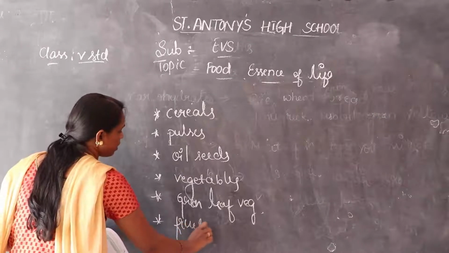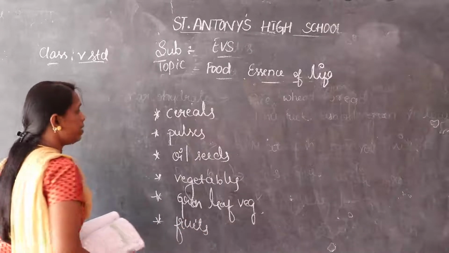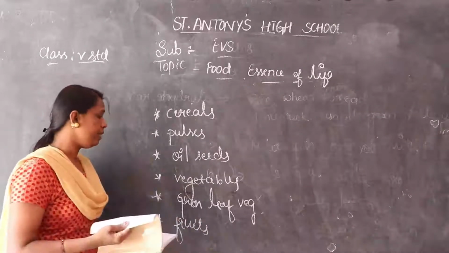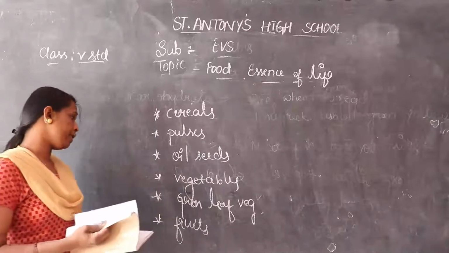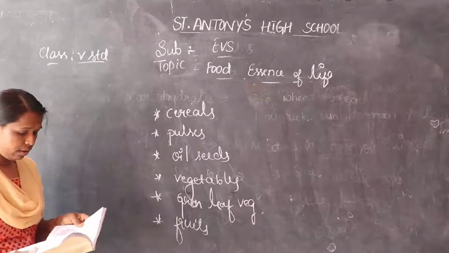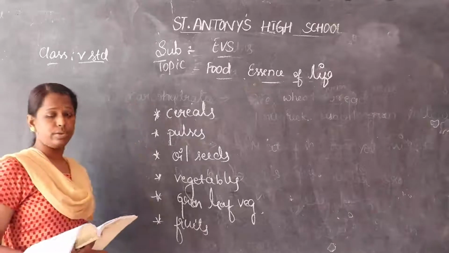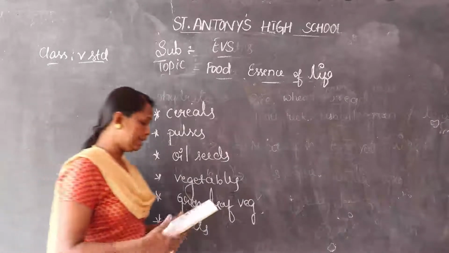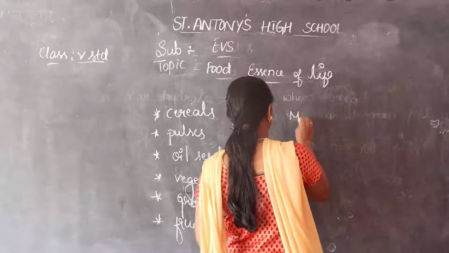The plant sources are cereals, pulses, oil seeds, vegetables, green leafy vegetables, and also fruits. So these are the plant sources. Let us discuss millets.